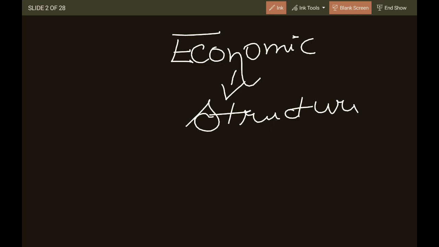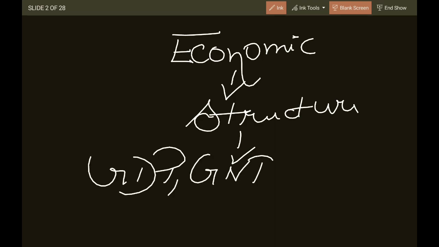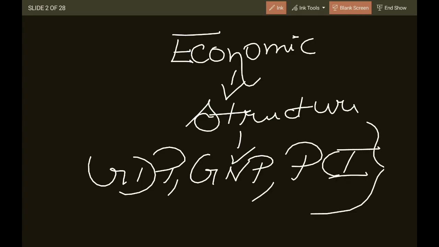What is the structure of the economy? Then what is the behavior of the economy, how the economy is functioning, what is the scenario, what is the situation of the index, what is the situation or the percentage of GDP, GNP, per capita income, everything. Macroeconomics considers the whole of the economy. It does not analyze just an individual, but it analyzes the overall economy.